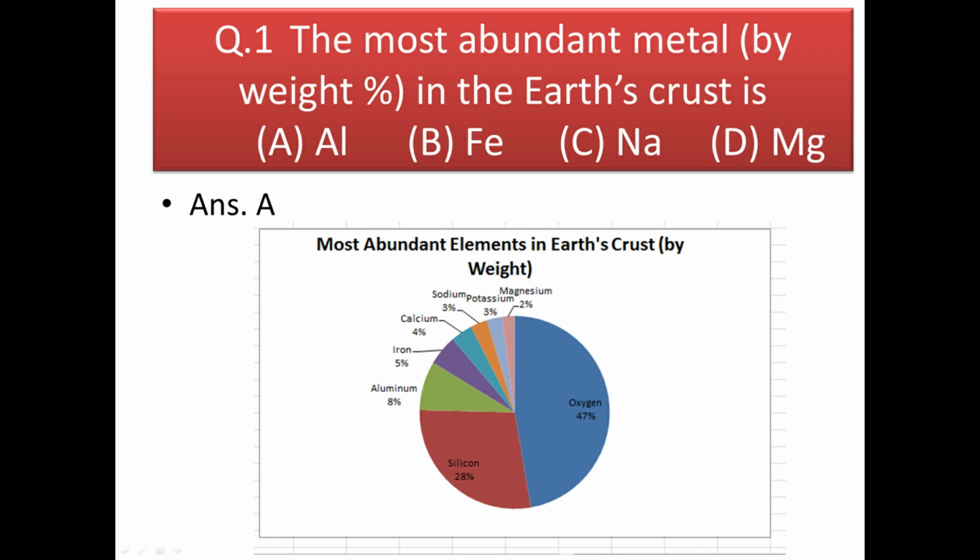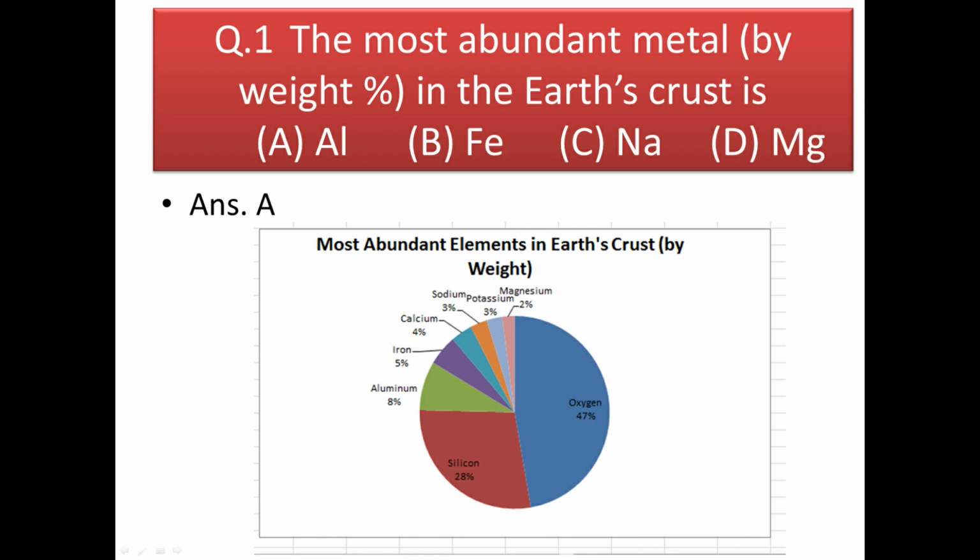The first question: the most abundant metal by weight percentage in the Earth's crust is, and the answer is aluminium. You can clearly see from the graph that a large part of Earth's crust is covered by oxygen and silicon, but they are non-metals. Here we are asked about metals. So among metals, aluminum has the highest percentage in the Earth's crust, that is 8%. Next we have iron, calcium, sodium, potassium, and so on.